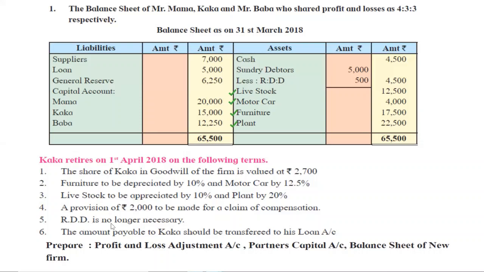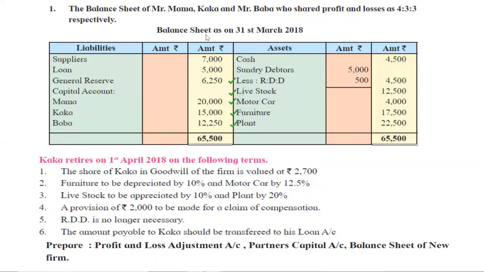Next is RDD is no longer necessary. So we will make a tick mark on RDD also, as we do not need it anymore. We will remove this RDD. Okay. The amount payable to Kaka should be transferred to his loan account. Okay. We are not paying anything to Kaka right now. Whatever changes we are going to do, we'll do them, and finally, we will transfer his capital account to his loan account. No cash payment is there. So cash is not affected here.